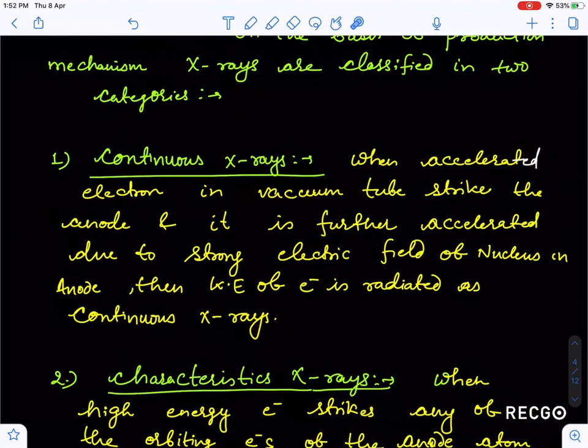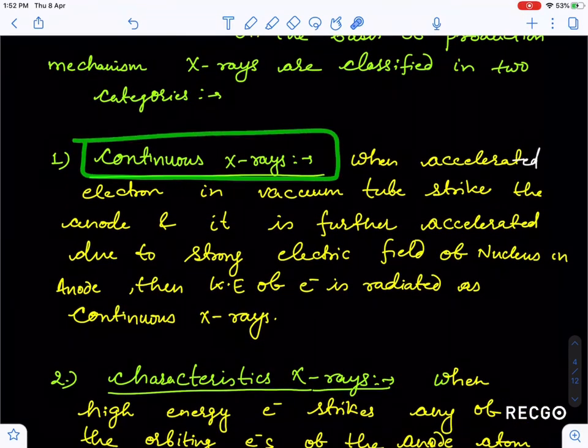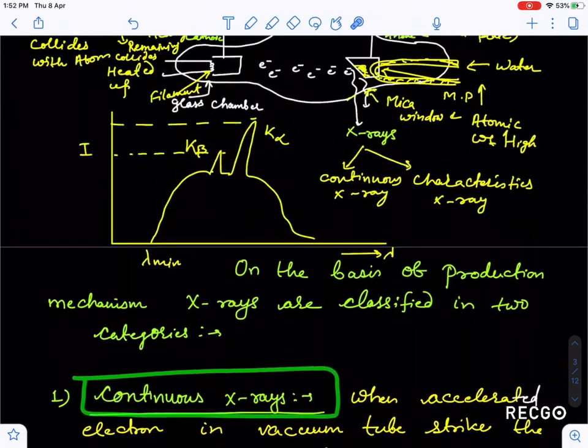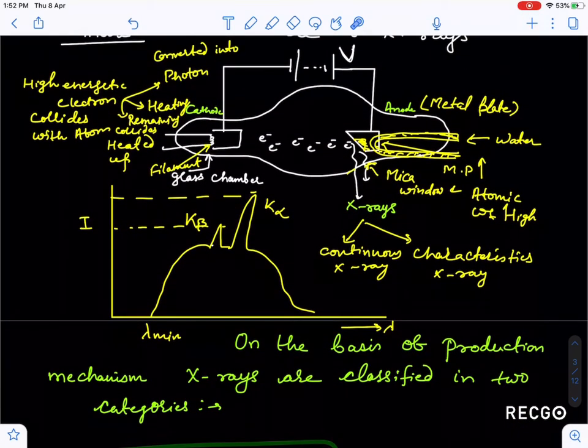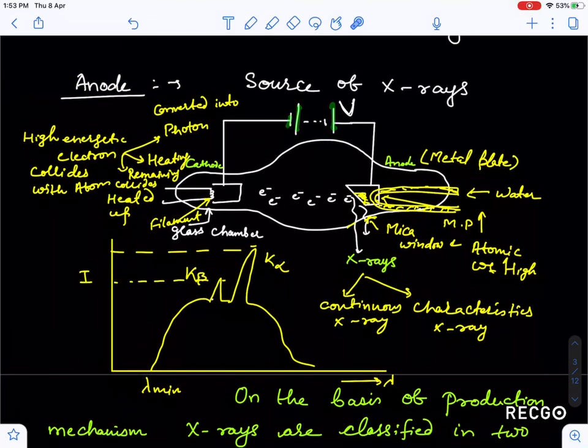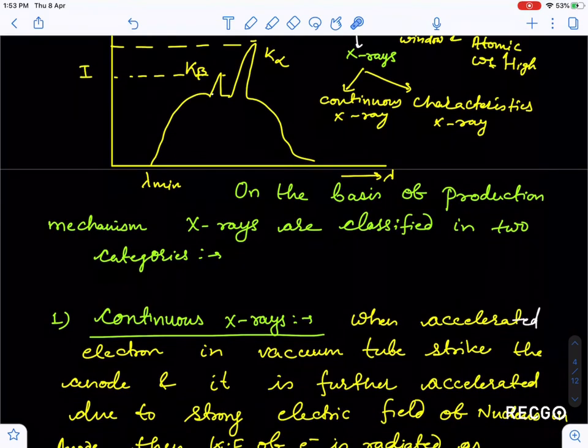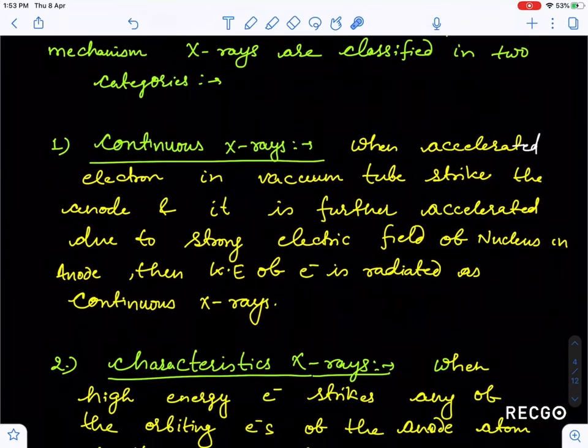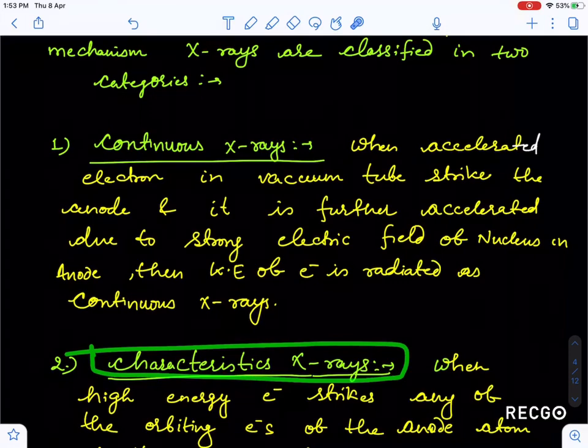One most important point you have to keep in mind, which was a question of JEE previous year: this continuous X-ray depends upon this potential difference, how much you are applying across this anode and cathode. So this continuous X-ray depends upon the accelerating potential, which is the potential responsible for accelerating the electron.